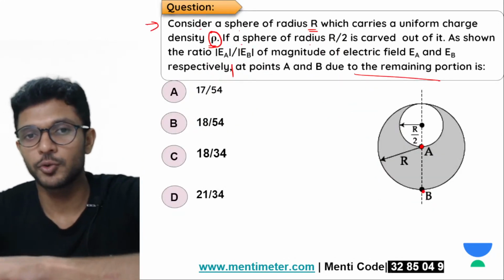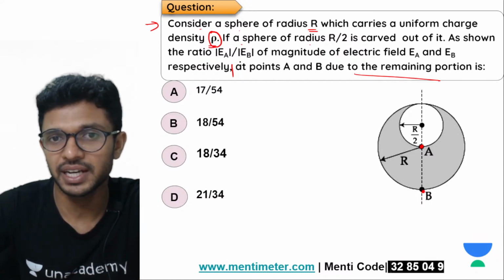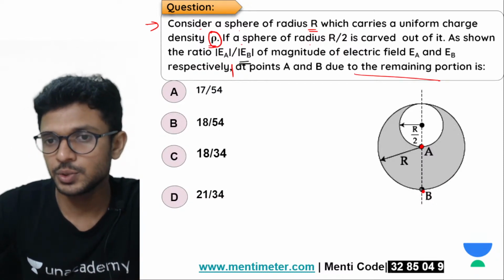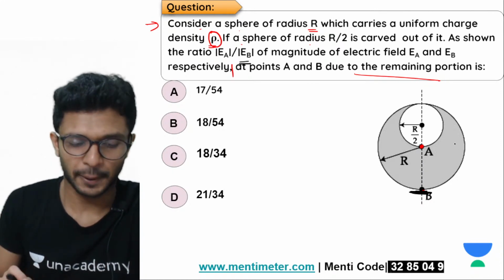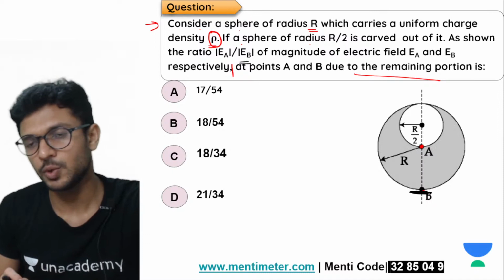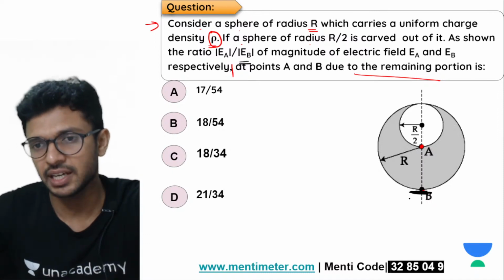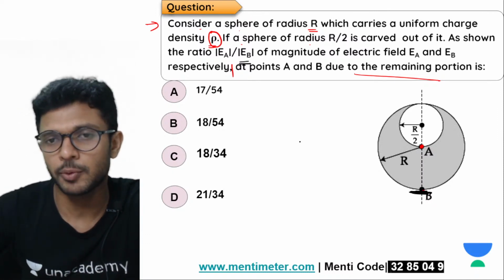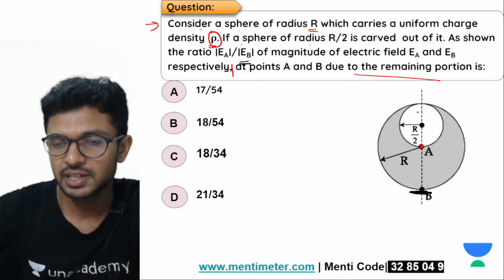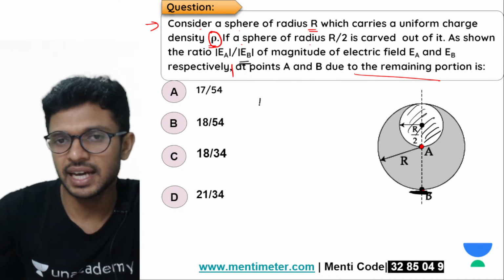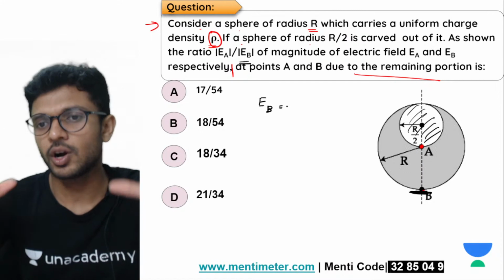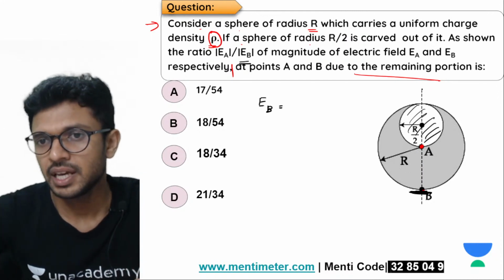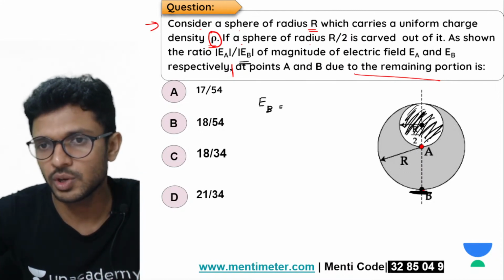Then we have to go for the second part, which means we also have to find out the electric field produced at the point B because of this remaining portion. Right? How will we do it? First, let us find out the electric field produced at the point B because of one complete sphere. Matlab, if the complete sphere is there, how will you do it? What is the electric field at the point B? Tell me, what will be the value of electric field at the point B if the complete sphere was there?